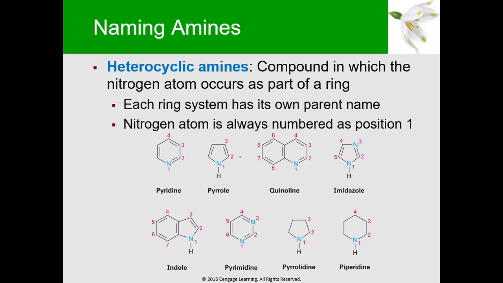Madaming examples nitong heterocyclic amines. So, the nitrogen is always numbered as position number 1. Okay? So, some examples of heterocyclic amines are pyridine, pyrrole, quinoline, imidazole, indole, pyrimidine, pyrrolidine, and piperidine. So, hindi naman ito kasama sa exam. So, these are just other nitrogen-containing compounds.